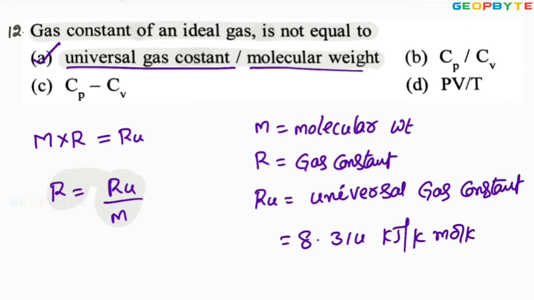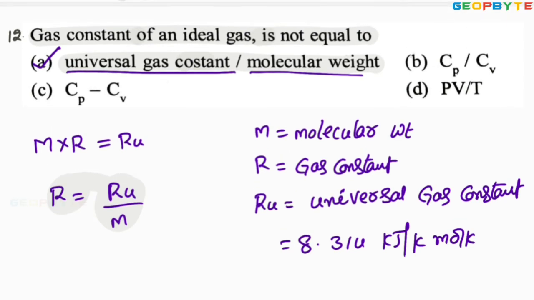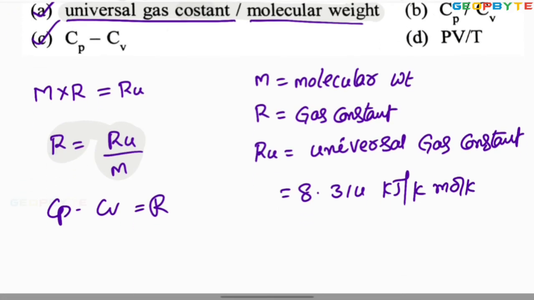It is asking: the gas constant for an ideal gas is not equal to. You need to decide the incorrect statement. That means though the first statement is correct, that is not our option. Now come to the third option, Cp minus Cv. Cp minus Cv equals R only. That everyone knows, so that is also correct.